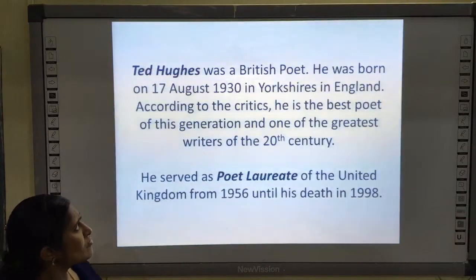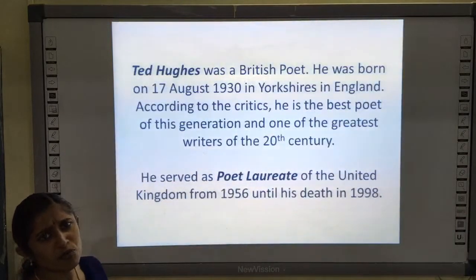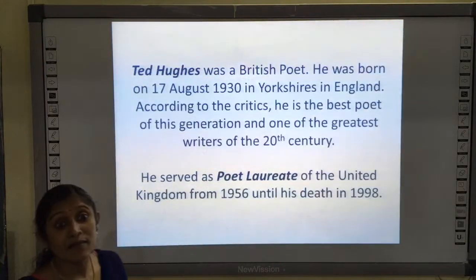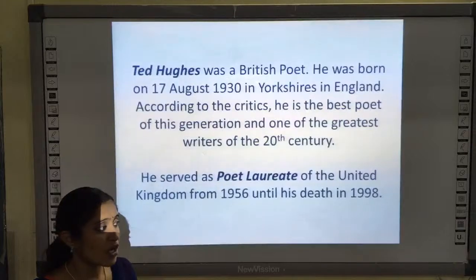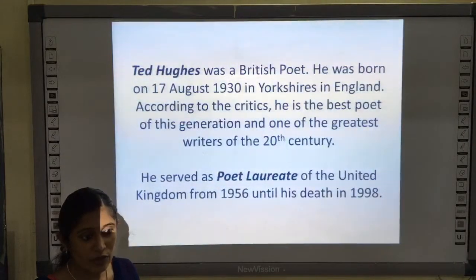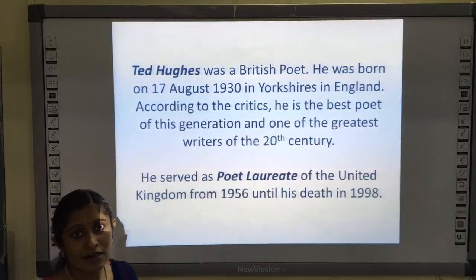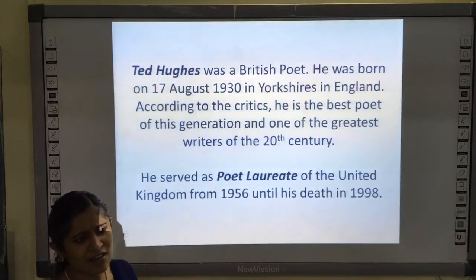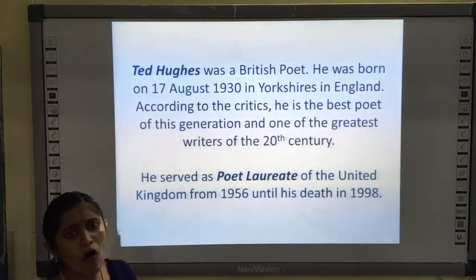And Ted Hughes is one of the most prominent British poets, and he is mostly known for his animal poetry. Many poems are based on animals. So if you just go through the poems of Ted Hughes, you can find many poems which are related to animals. The Jaguar, The Fox.